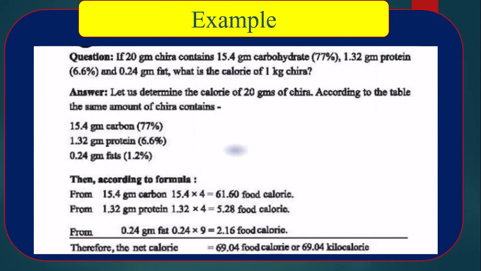As an example, 20 gram of sira contains 15.4 gram carbohydrate, which is 77% of total sira, 1.32 gram protein, which is 6.6% of sira, and 0.24 gram fat. Let us determine the calorie of 20 gram of sira. According to the table, the same amount of sira contains.